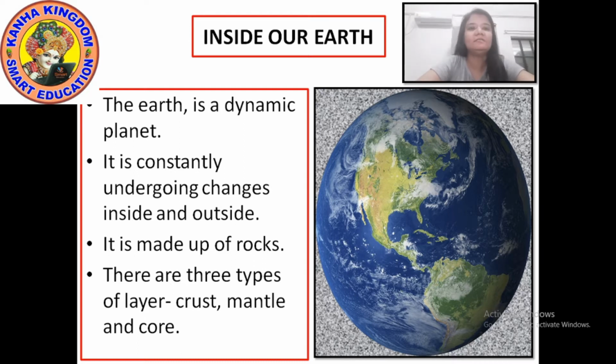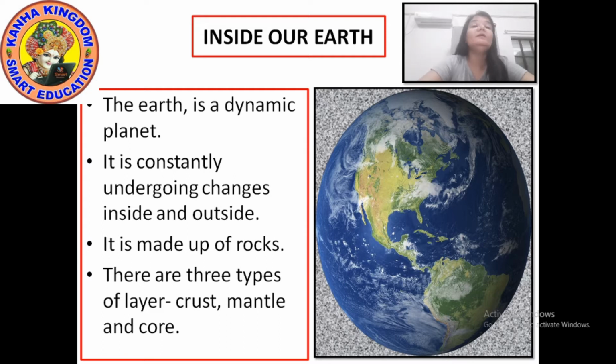I'll show you some pictures as we go along with the chapter, to show what the earth looks like from inside. Which is the core, which is the mantle and which is the crust, and what is the depth of each.